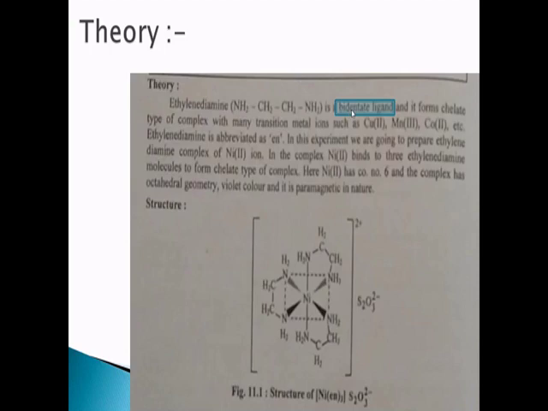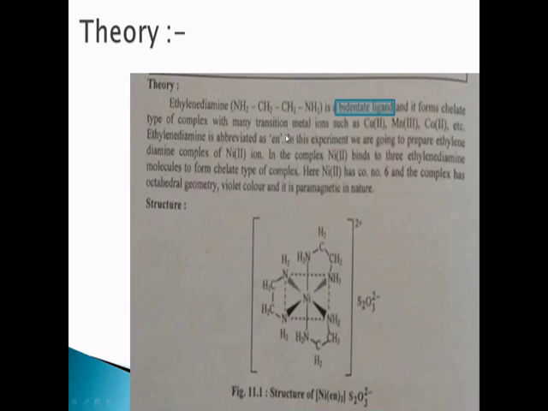Now we also know that polydentate ligands, meaning the ligands that contain more than one donor atom, form coordination complexes having complicated structures or ring structures, and those ring-structured complexes are called chelates. So here also, as ethylene diamine carries two nitrogen donor atoms, it forms a chelate with the nickel ion, nickel 2 plus ion we will say here.